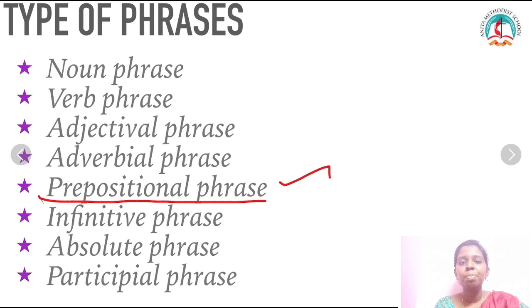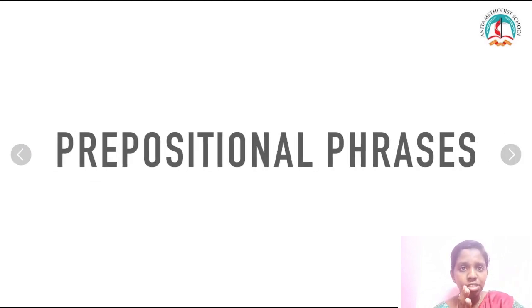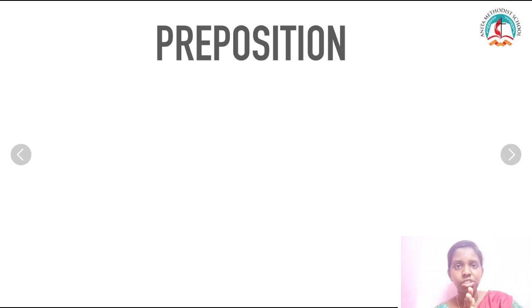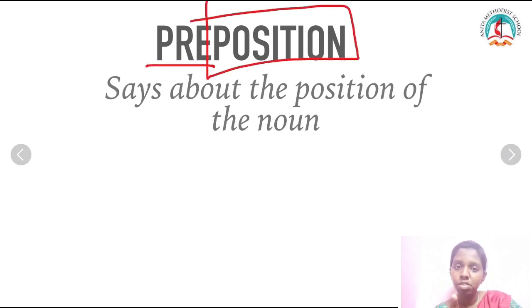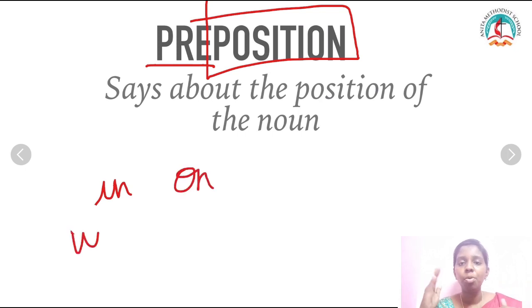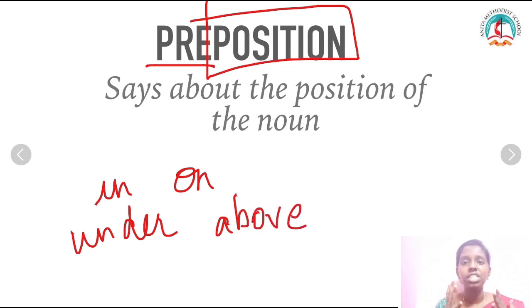When I say prepositional phrase, there are 2 different words here. Preposition is a different word and phrase is another different word. First, let's see what a preposition is. We know what a phrase is. Preposition says the position of the noun. You can remember it this way: a preposition tells you the position of the noun. Don't forget it. Words like in, on, under, above, beside, beneath, before, after are a few of the words which are used as prepositions.